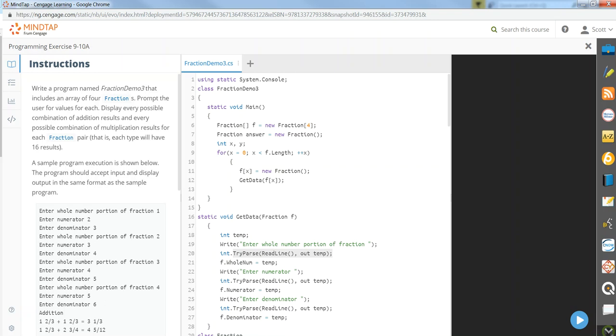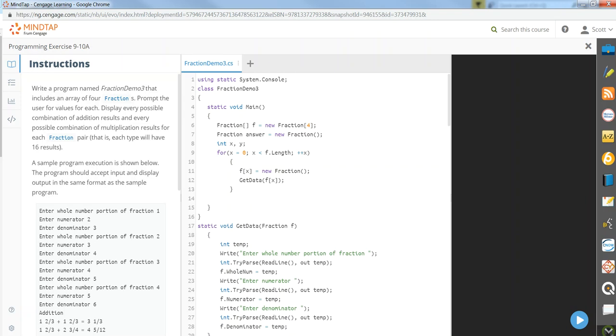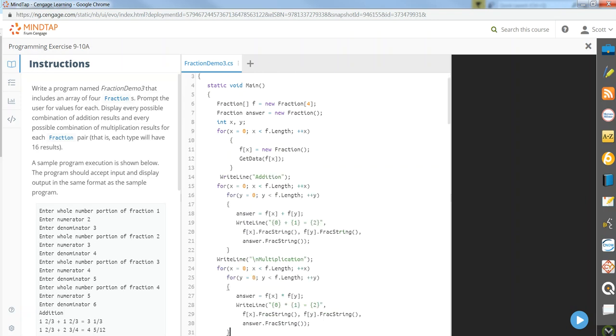Now, once we get the stuff in the array, we can go use that same structure, our for loops, and come down and we'll create some more for loops and write out what's in the array.